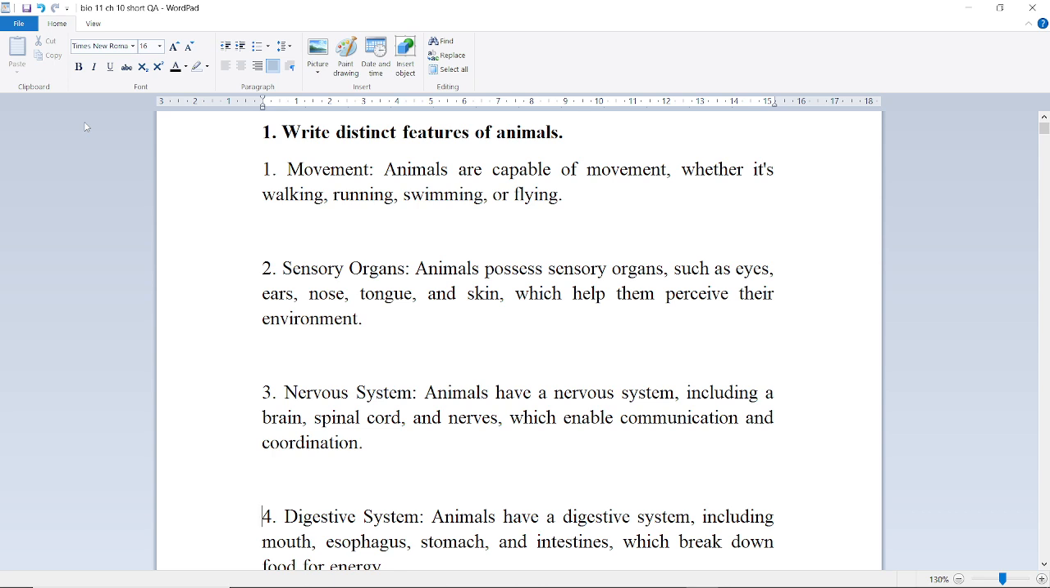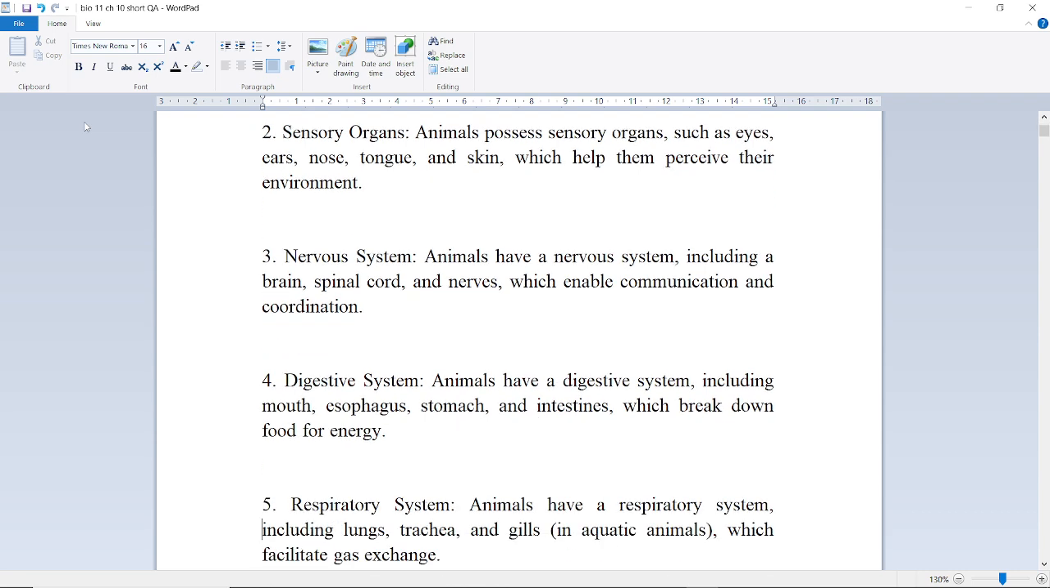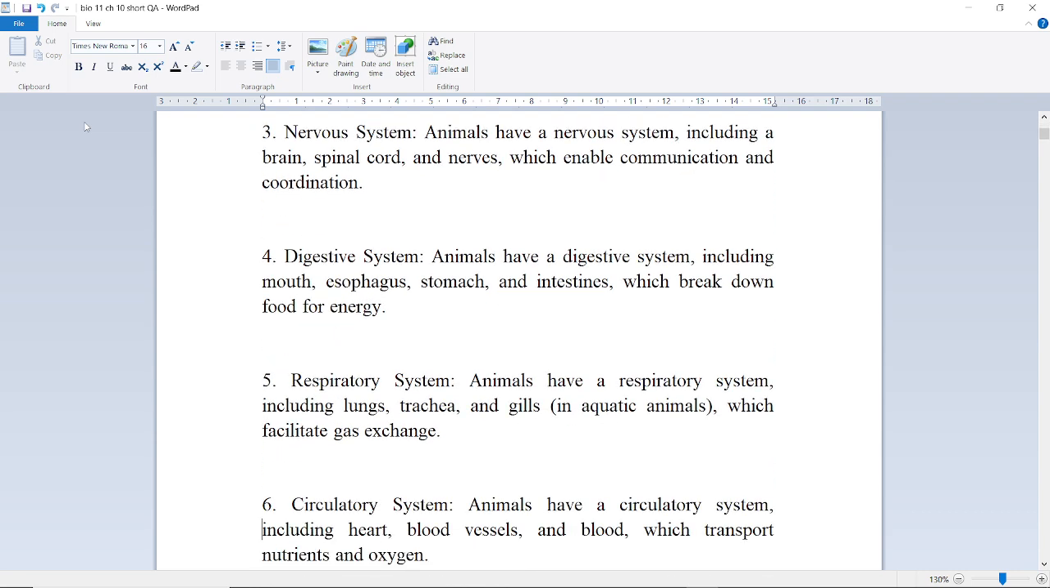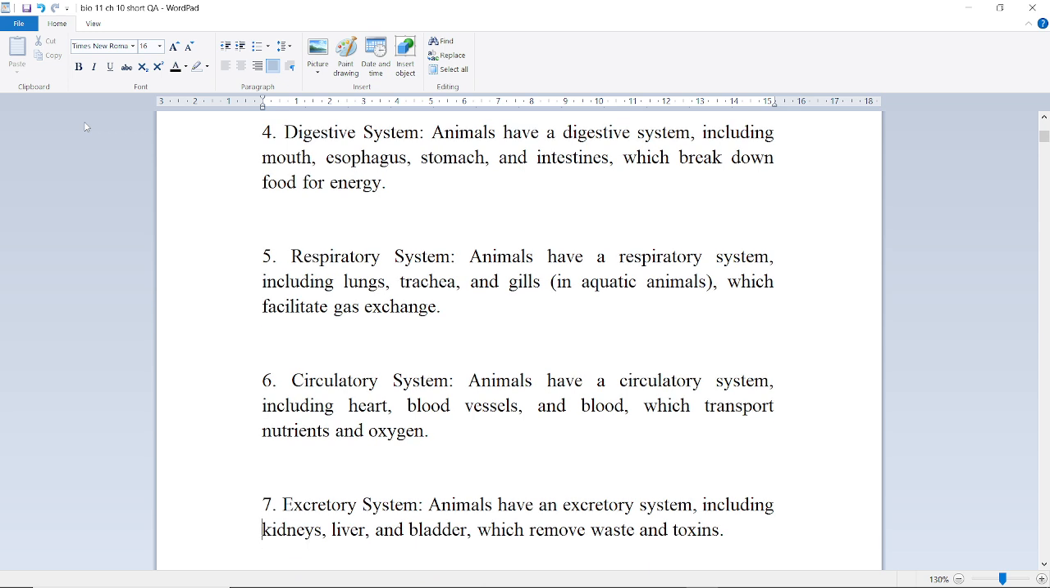their environment. Next is nervous system. Animals have a nervous system including brain, spinal cord and nerves which enable communication and coordination. Next is digestive system. Animals have a digestive system including mouth, esophagus, stomach and intestines which break down food for energy. Respiratory system. Animals have a respiratory system including lungs, trachea, gills in aquatic animals which facilitate gas exchange.